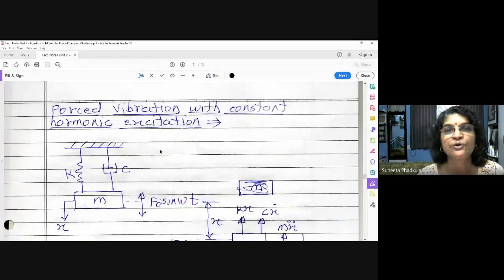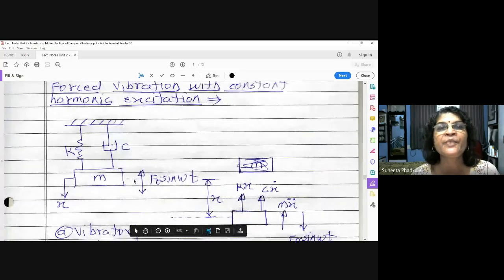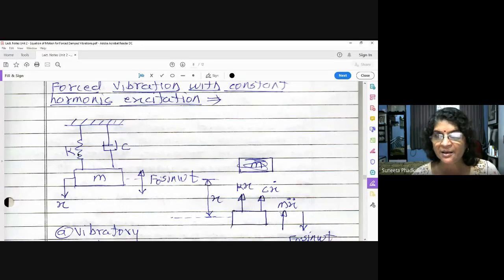Okay, can you see my PDF? Now let us see what the system is. This is the vibratory system. It consists of a spring having stiffness K, a damper having damping coefficient C, and the mass which is vibrating. And basically it consists of a sinusoidal force, an external excitation, which is not steady, which is dynamic.